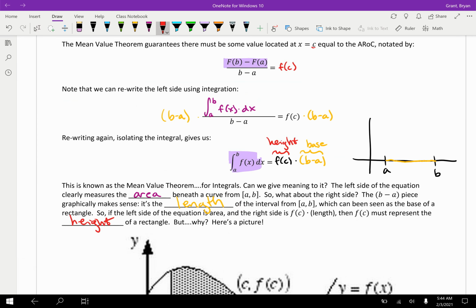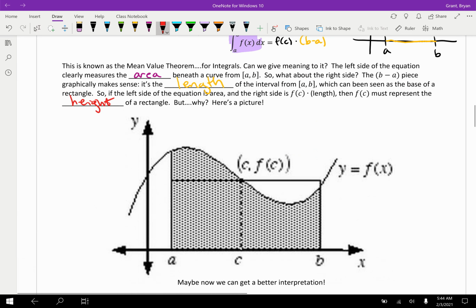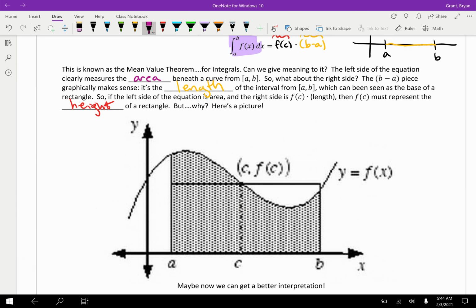Now, what does this actually mean? Well, let's look at a picture. So the one in purple, and I'm going to use this function over here, just this small interval. This is purple, and the integral is measuring, of course, all of this shaded area between the curve and the x-axis, like so. All right, great. That is the purple piece, right? We see it up here.